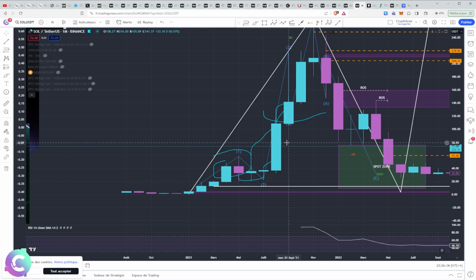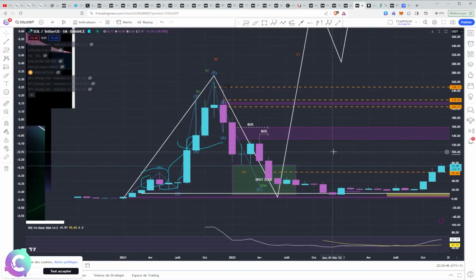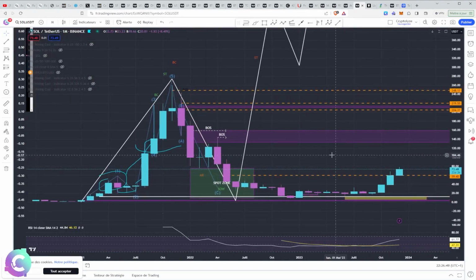And another narrative that has worked very well is NFTs. NFTs were excessively used. We had a lot of volume on NFTs. We also had a use for NFTs, because before being images of monkeys, we must not forget that it is a smart contract with an extraordinary functionality, which is non-fungible, something that we did not know before in the blockchain, and which allows us to instantiate a form of uniqueness on digital, something which is basically supposed to be impossible.